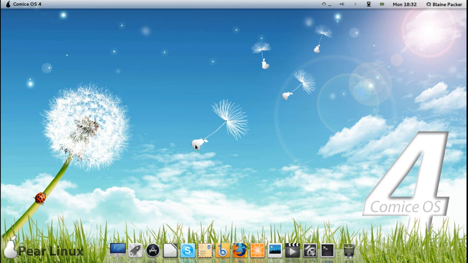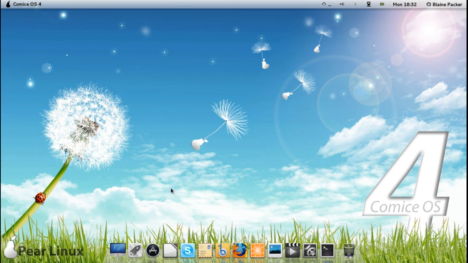Now, as you can probably tell, yes, it is a Mac ripoff distribution, and obviously by the icon and by the name, they're obviously going after Apple with this distribution, and I'd actually have to commend them and say that they've done a pretty decent job of it. Now, for those of you who don't like the Mac ripoff distributions, you can just roll your eyes, but I'm also wanting to show you a neat little application here that I really appreciate from Linux Deepin, or Deepin Linux actually, which is of course the Chinese distribution that has been garnering a fair bit of media attention lately, and that is of course the App Store.